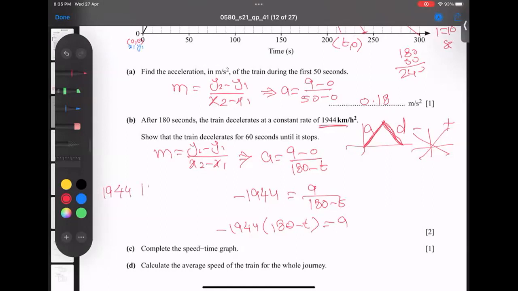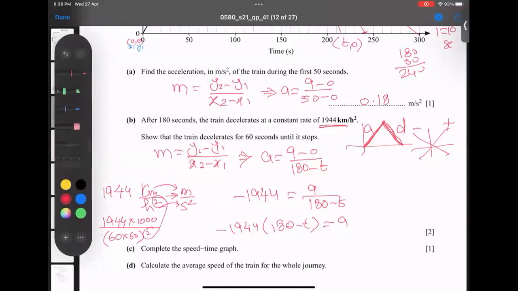So first of all, 1944 kilometers per hour squared. And you know, when we want to convert into meters per second squared, what to do? 1944 kilometers to meters, you convert by multiplying by thousand, and hours to seconds squared, so 60 times 60, but squared on the bottom. Why squared? Because it is squared on the top.